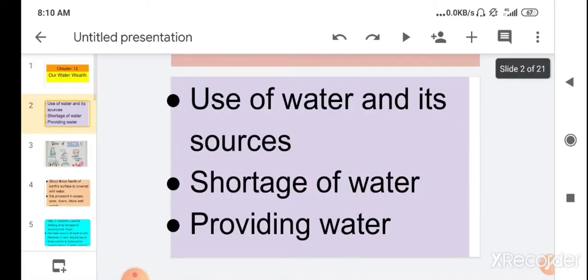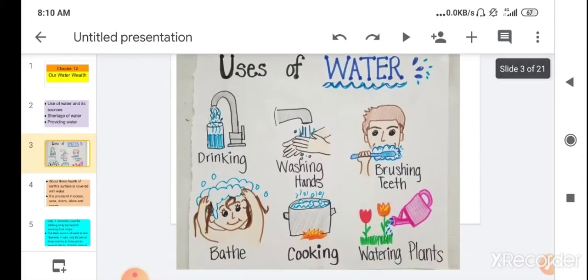In that video, we have seen the uses of water and its sources. Now, children, can you tell me some uses of water, the activity or work which you do and you need water for that? Yes, very good. So, for washing your hands, for brushing your teeth, for bathing, for cooking food, for watering plants, you need water. And for drinking, you need water. So, these are some uses of water.